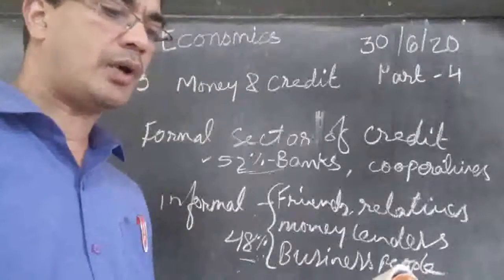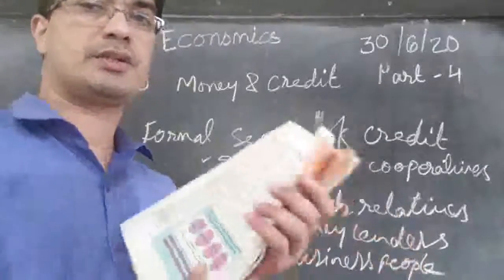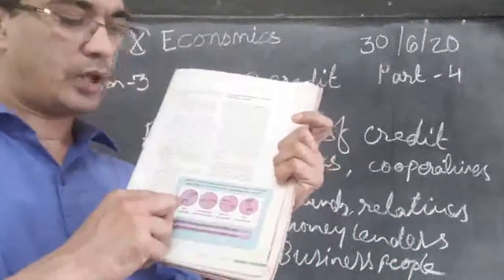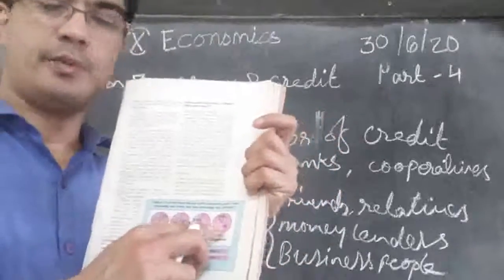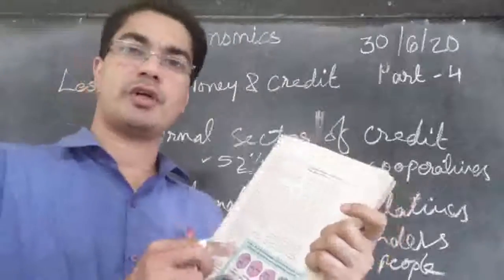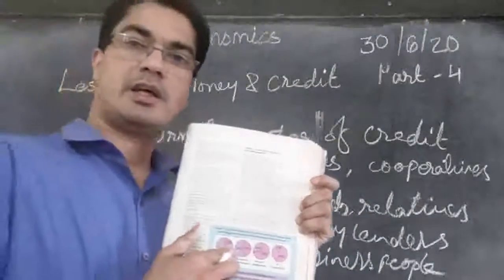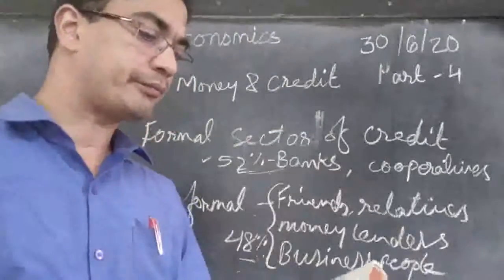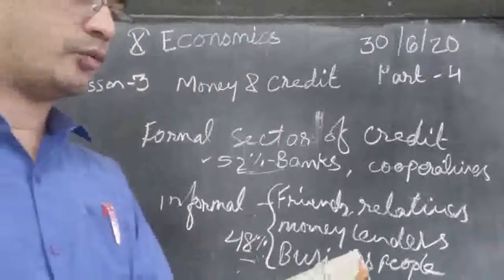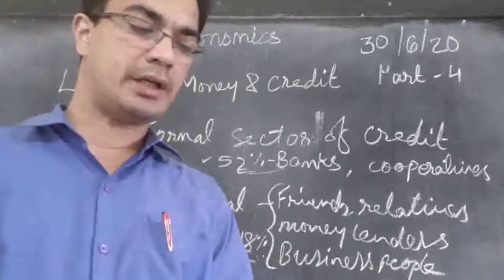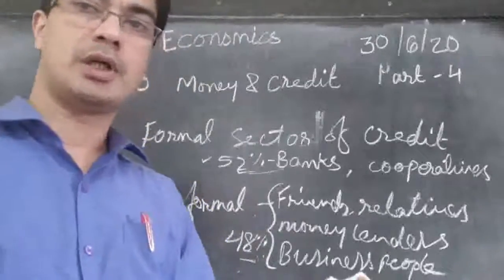And the people are divided into four groups, from poor to rich, as shown in the figure. You can see four groups of people: people who are very poor, people who are a little bit rich, people who are quite rich, and people who are very rich. So four categories of people, and we see how much loan they take and from where they are taking and so on. You can see 85% of the loan taken by poor households in the urban areas are from informal sources. So they take from informal sources.